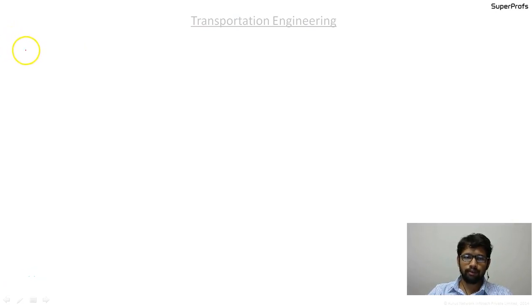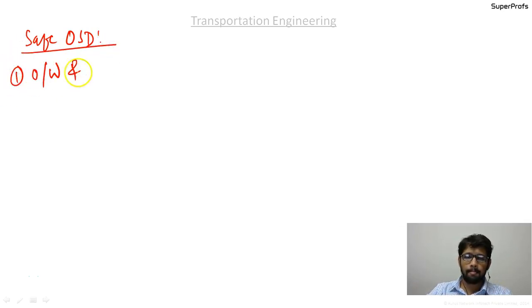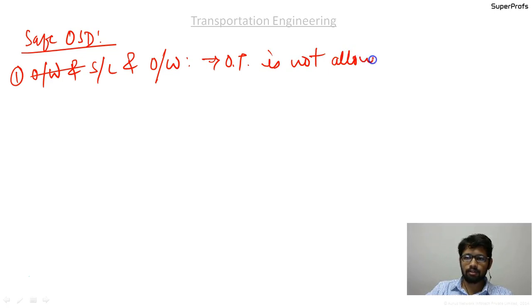Afterwards, what we went on to discuss was the safe OSD problem, the safe OSD relationships. The first case was single lane, one way. Overtaking is not allowed in this. Secondly, what we discussed was two lane and one way.